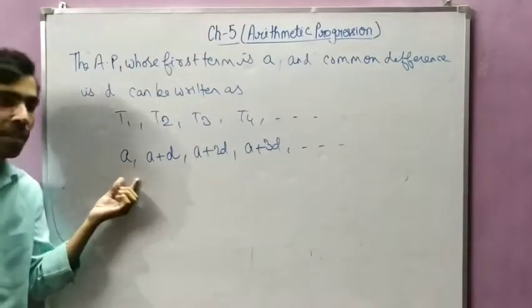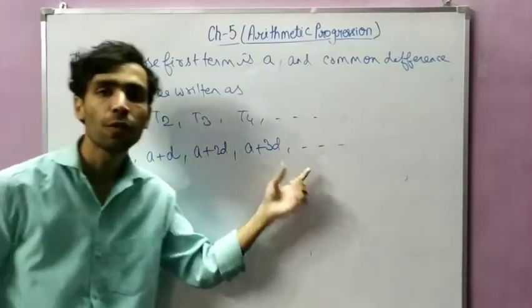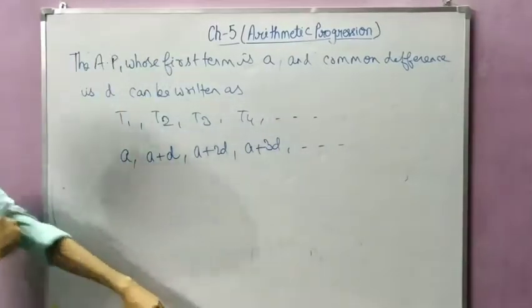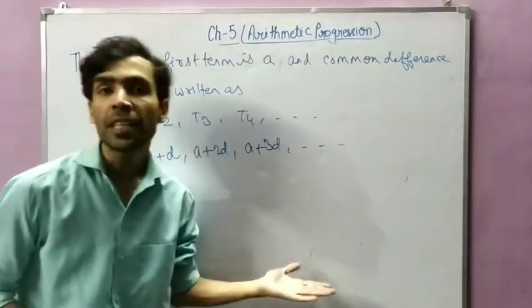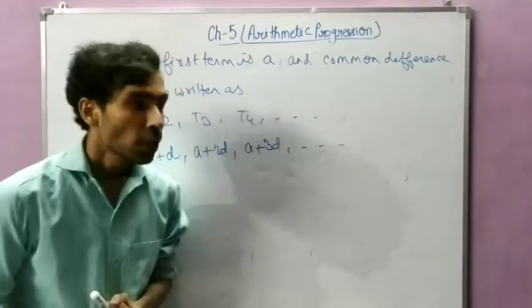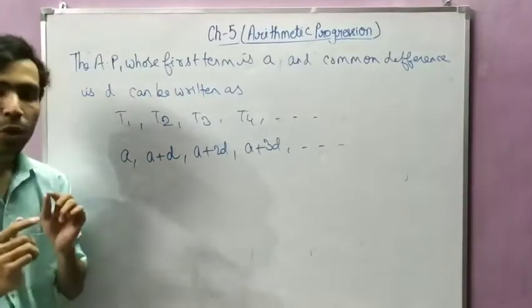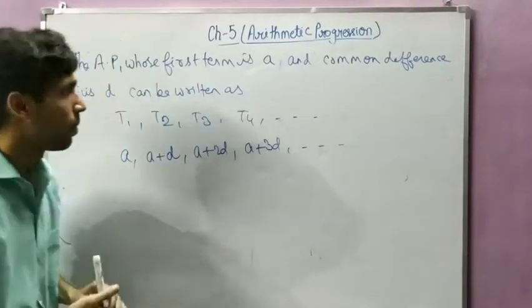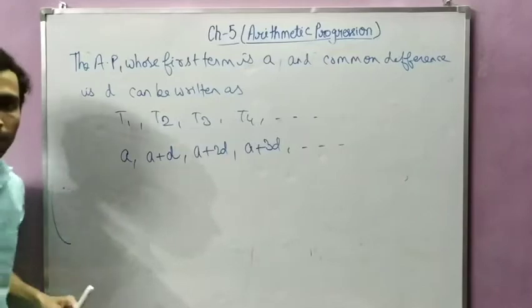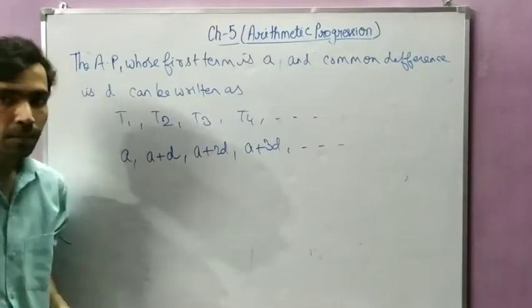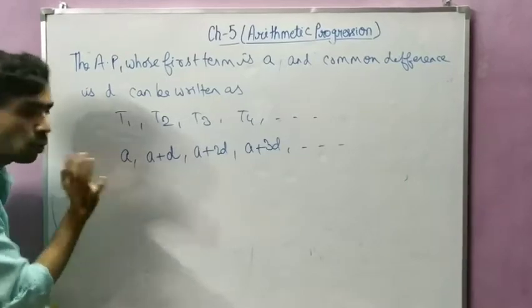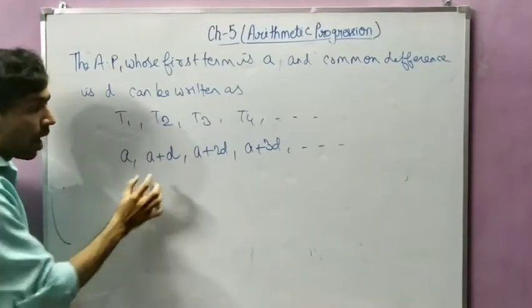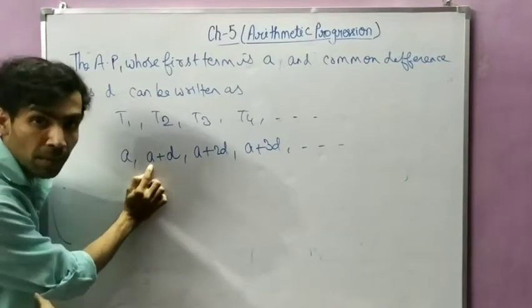This is the first term, this is the second term, this is the third term, this is the fourth term. Like that we can write any term by using that method. Now student, there is a trick to write any term. When I wrote the first term, there is no D. But in the second term, how many D are added to A? 1D.